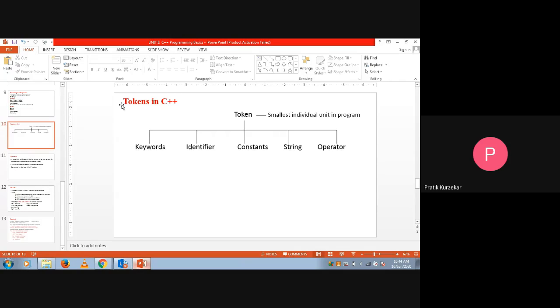So the next point is our tokens in C++. What kind of different tokens are there? The tokens are keywords, identifier, constant, string and operator. And the meaning of token is that it is the smallest individual unit in a program.